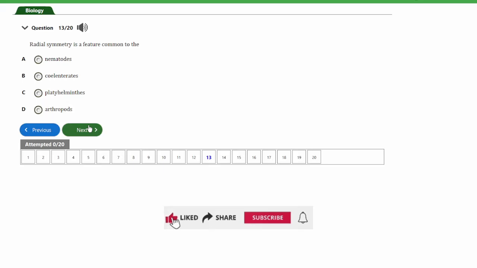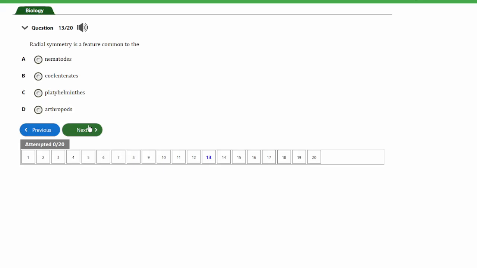That's question number 13. The question says, radial symmetry is a feature common to the A, nematodes, B, coelenterata, C, platyhelminthes, and D, arthropods. So guys, the answer to this question is the coelenterates, because the coelenterates are radially symmetrical, and that's a feature that is common within organisms that are coelenterates.